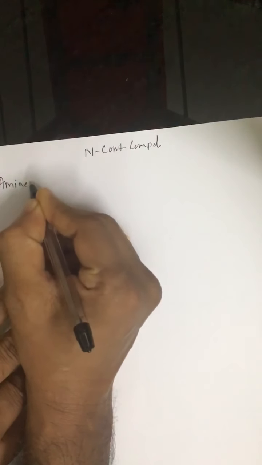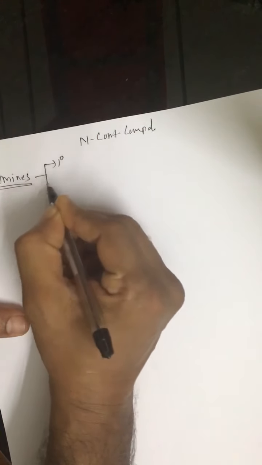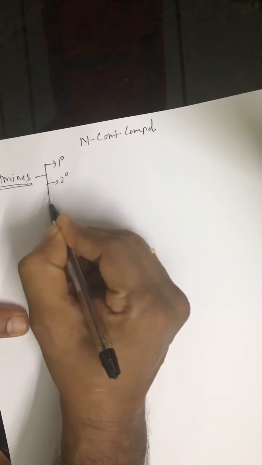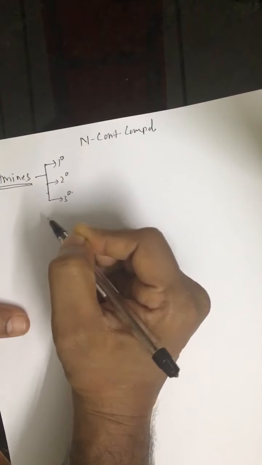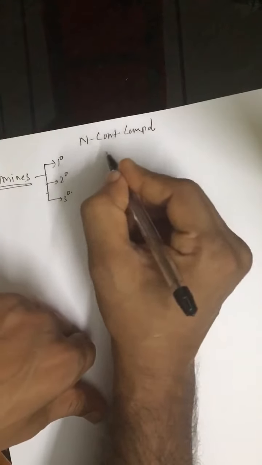In nitrogen containing compounds we have amines. Amines are classified as 1 degree amine, 2 degree amine and 3 degree amine. Here the classification is different.